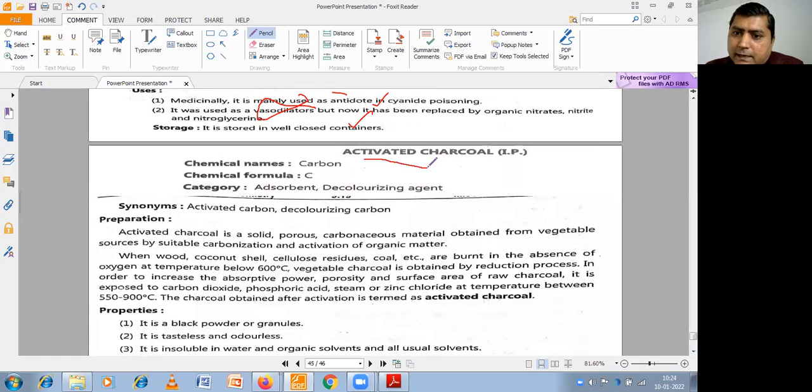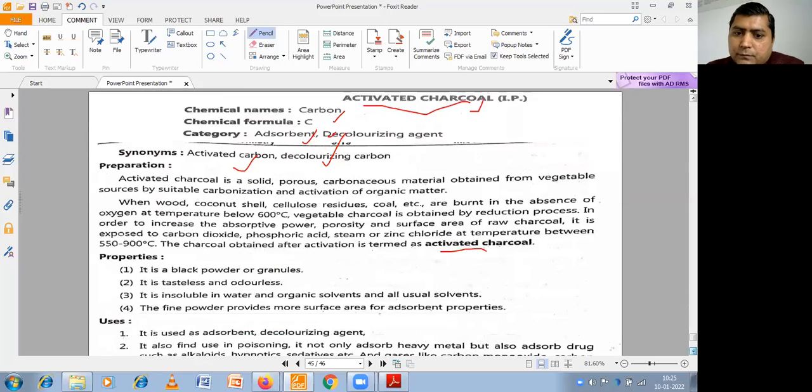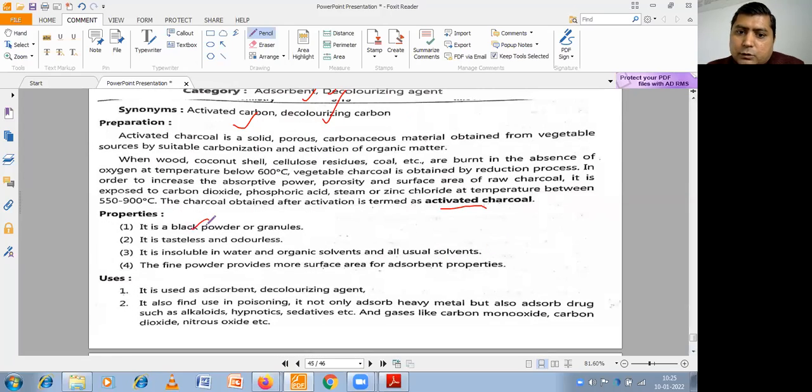Last one is activated charcoal, that is carbon, also called decolorizing carbon, an adsorbent. It is activated charcoal because it is heated above 600 degrees temperature, so its adsorptive power is increased. Property: it is black in color, granular, tasteless, odorless, and insoluble in water and organic solvents as well.